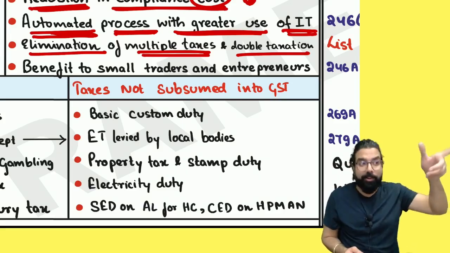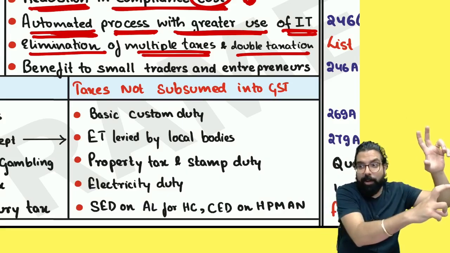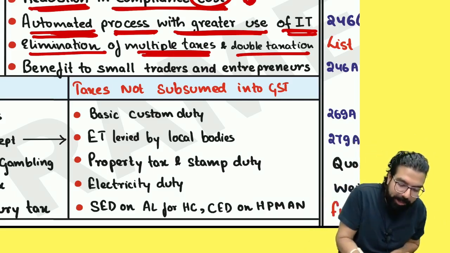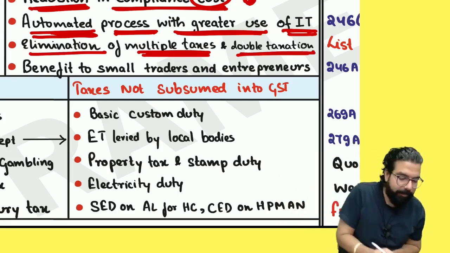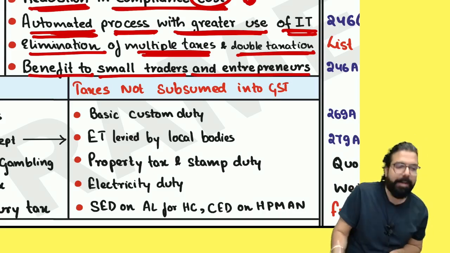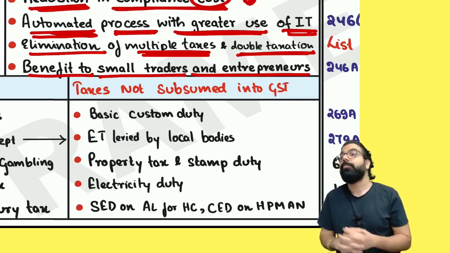In my cost, VAT used to be there, and then I used to charge you service tax. Is it there or gone now? So they are telling now no multiple tax, no double tax. Benefit to small traders and entrepreneurs. What do you mean by benefit to small traders and entrepreneurs?